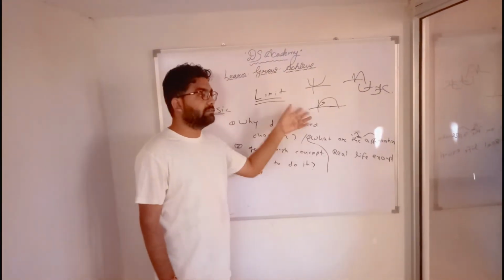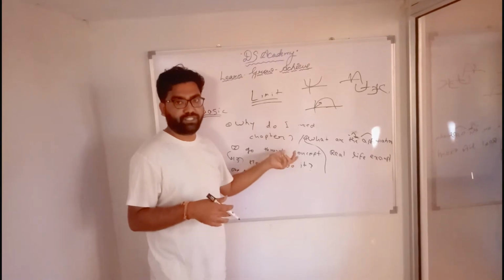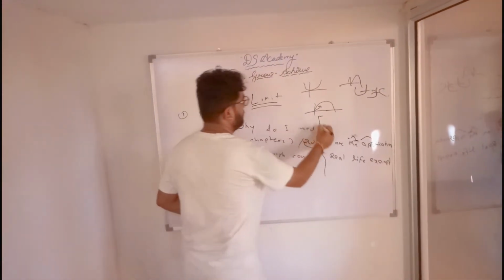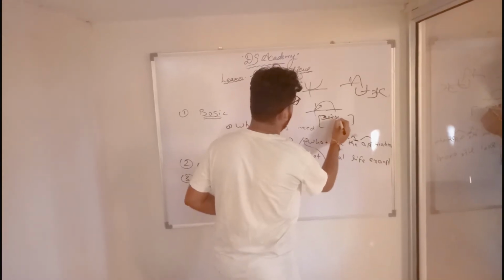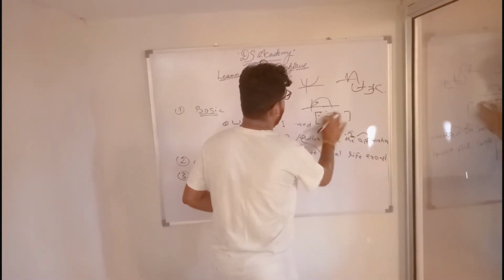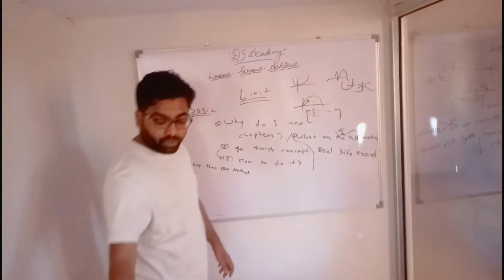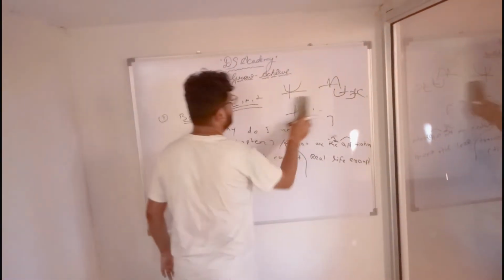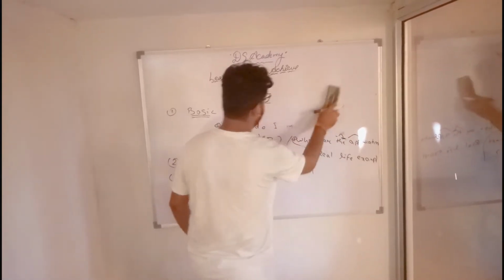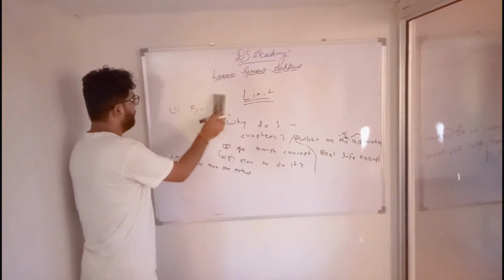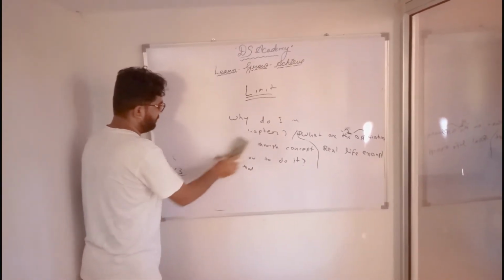Determinants relate too. Sometimes they combine determinants with quadratic equations. Here they can write x square plus bx plus c like this, or maybe they can ask about integration, something like that. So you should have the ability to solve such questions. You should have the ability to interrelate the chapters. That was one of the best examples I would like to give you. And the third, so we have covered all three points.